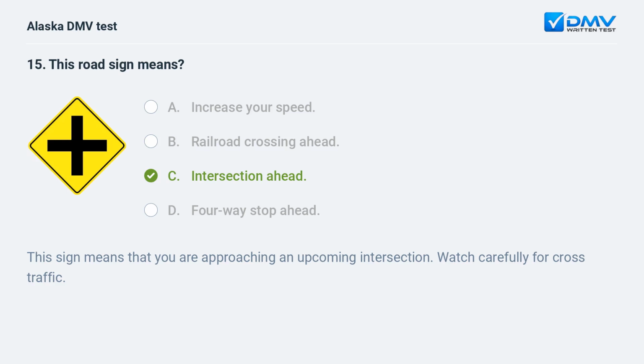C. Intersection ahead. This sign means that you are approaching an upcoming intersection. Watch carefully for cross traffic.